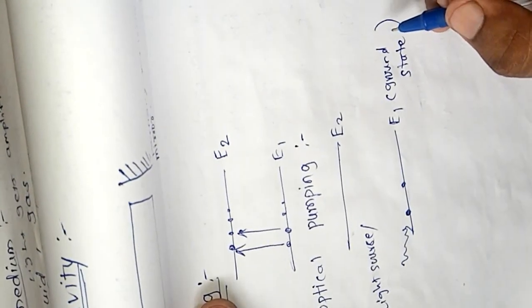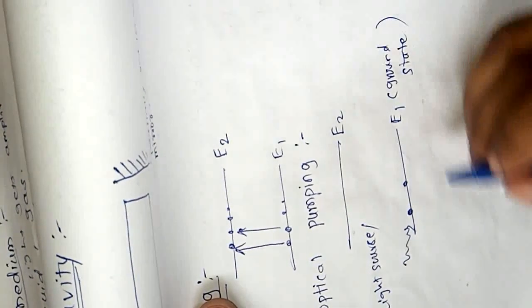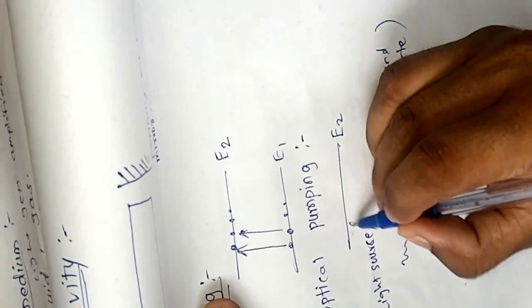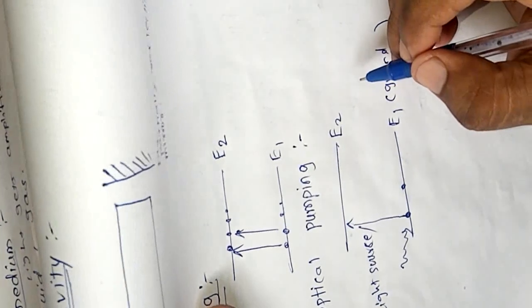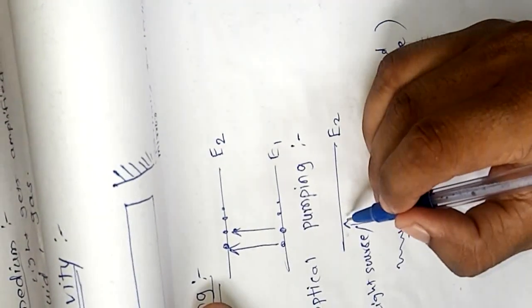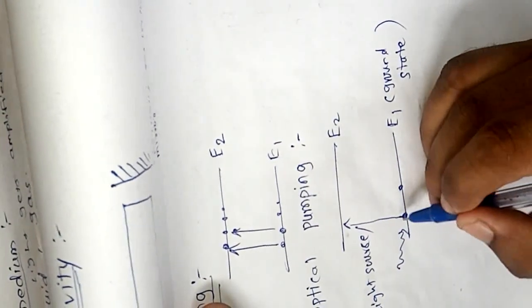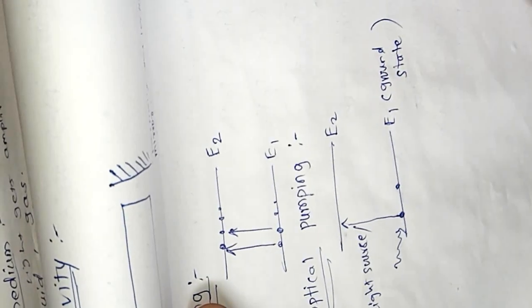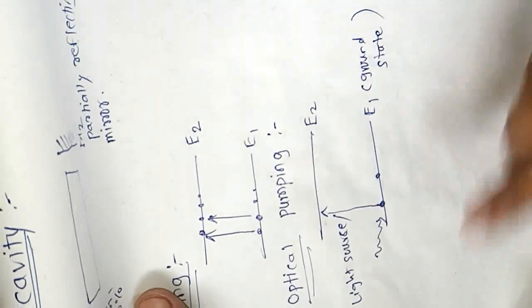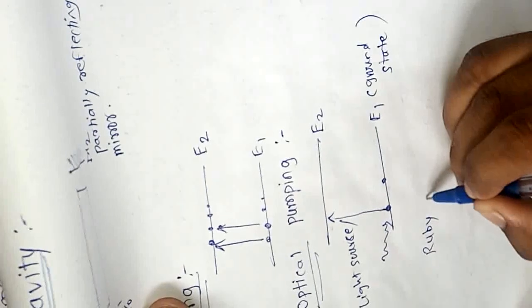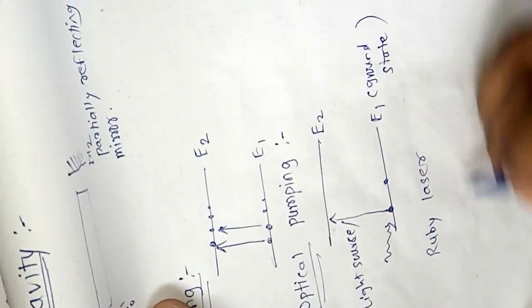So when we use a flash lamp, the atom in the ground state absorbs the energy and it goes to the excited state. That means we pump a ground state atom to excited state by incident light on it, and this is optical pumping. This optical pumping is used in a ruby laser, which is a solid state laser.